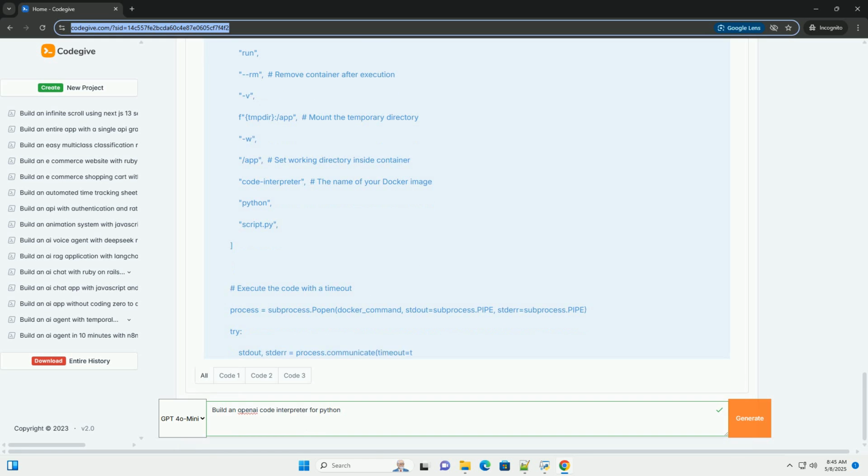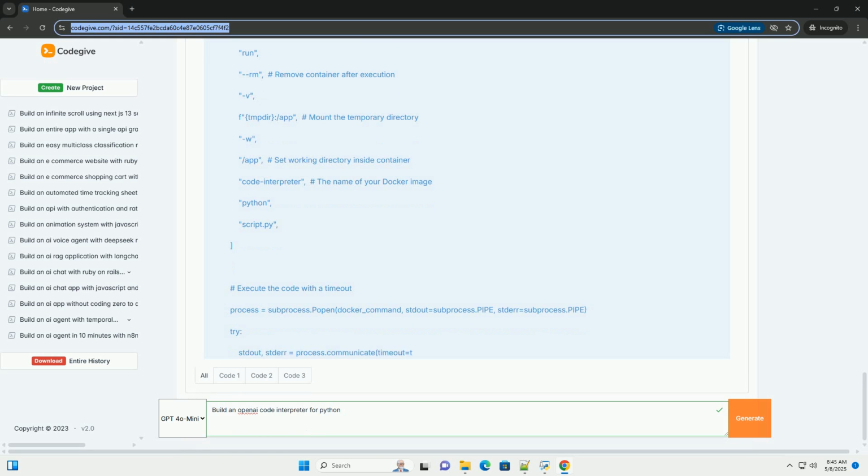Docker, optional but highly recommended: install Docker, docker.com, for creating a secure and isolated execution environment. This is the preferred method for security.